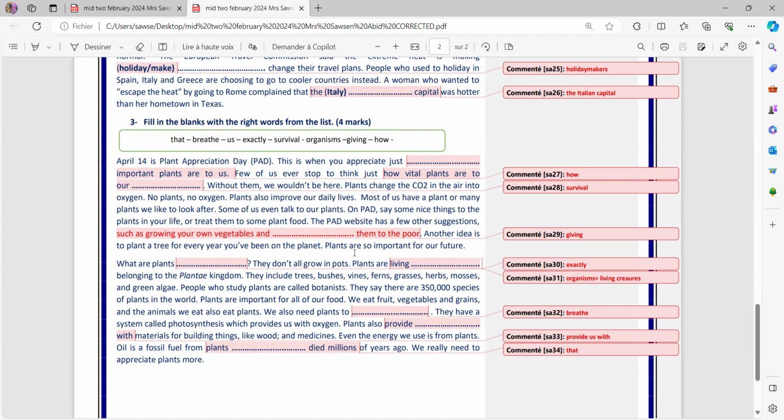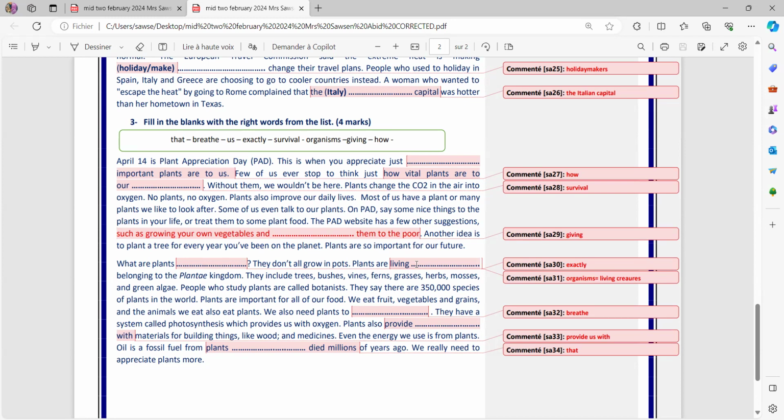Another idea is to plant a tree for every year you've been on the planet. Plants are so important for our future. Yes, we need plants. What are plants exactly here? So the word is simply describing or specifying plants. So what are plants exactly? They don't all grow in pots. Plants are living organisms. Yes, they are. Creatures belonging to a plantae kingdom. They include trees, bushes, vines, ferns, grasses, herbs, mosses, and even green algae.